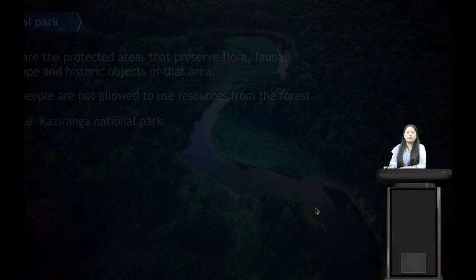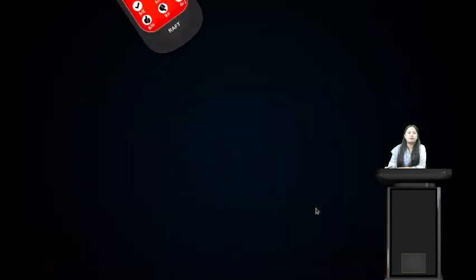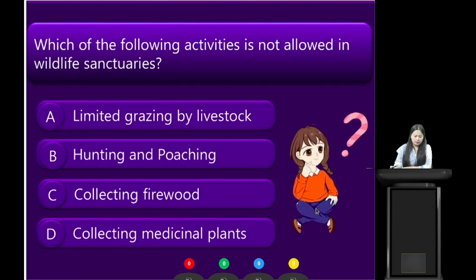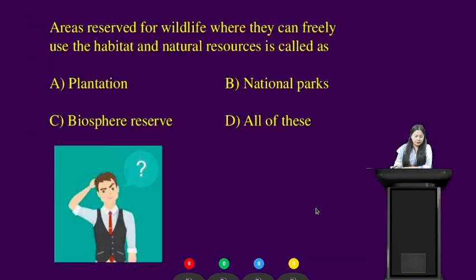Alright students, so we have seen what is wildlife sanctuary and what is national park. So let us answer another question. Students, please get your rough devices ready. The question is, areas reserved for wildlife where they can freely use the habitat and natural resources is called as which of the following? So I'm giving you 15 seconds for this question. Your time starts now.